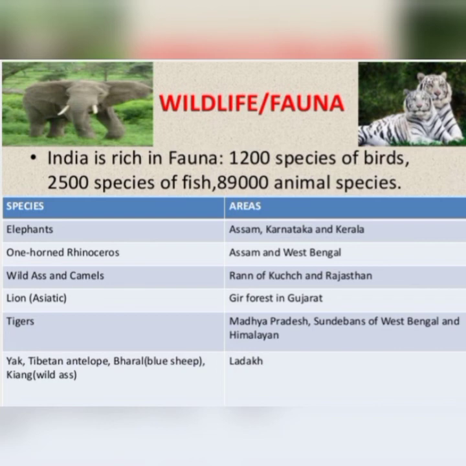The one-horned rhinoceros is famous in Assam and West Bengal, while camels are famous in the Rann of Kutch and Rajasthan area. The Asiatic lion is famous in the Gir forest in Gujarat. Tigers are famous in West Bengal, the Himalayan region, Madhya Pradesh, and the Sundarban deltas of West Bengal. All these areas are famous for tigers. Next, yak and Tibetan antelope are famous in the Ladakh region.